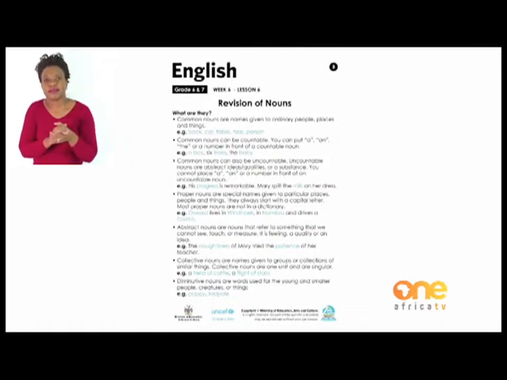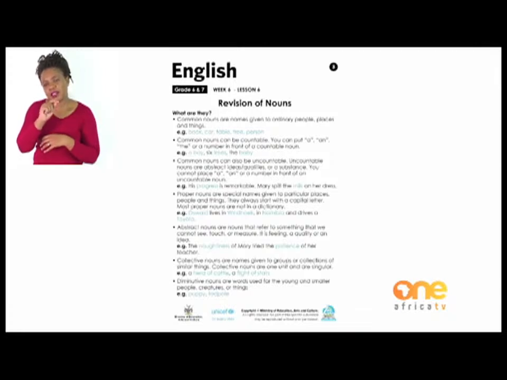abstract nouns. These are nouns that refer to something that we cannot see, touch, or measure. It is a feeling, a quality, or an idea, e.g., the naughtiness of Mary tried the patience of a teacher. Right, naughtiness and patience, those are abstract nouns, which means naughtiness, you can't touch or feel the naughtiness. All right? Then the fourth category of our nouns is collective nouns.